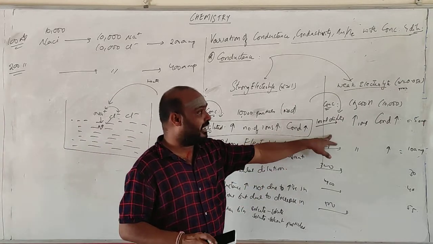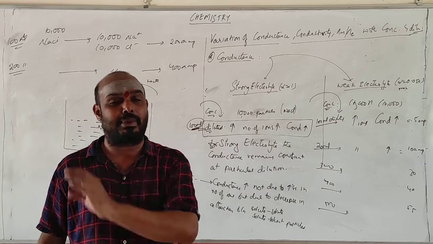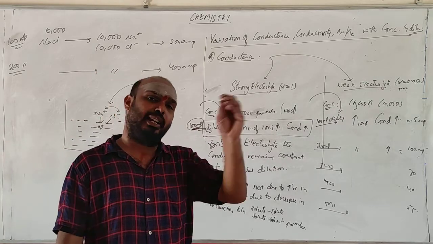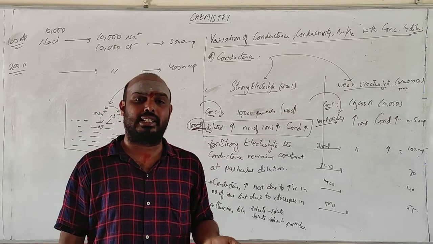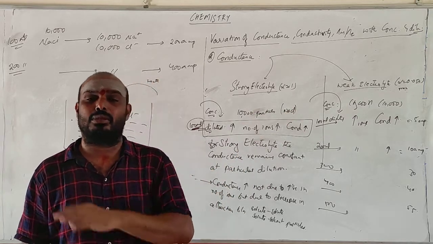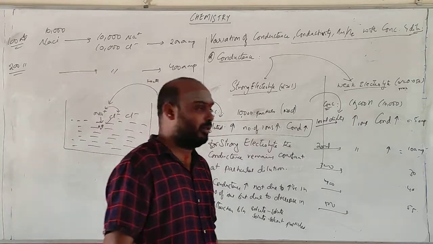But if you go over here, for weak electrolyte, complete dissociation of weak electrolyte is 100% impossible. So if you go on adding water, the conductance goes on increasing. Will it attain the standard value? No, definitely it will not get the standard value.